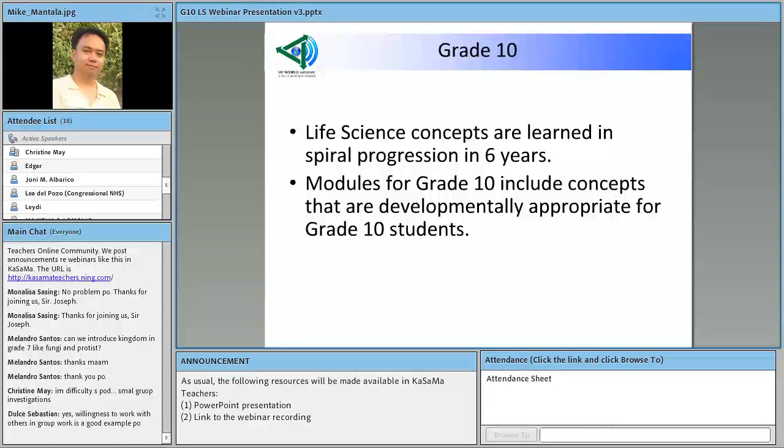Biology is given in 1 year, all about biology in 1 year. In the old curriculum, that's given in second year high school. This time, biology concepts are introduced in 6 years, in increasing depth.